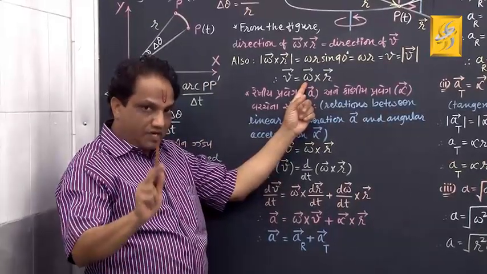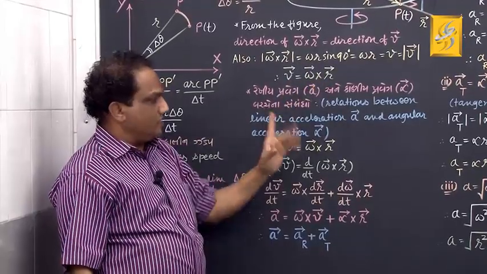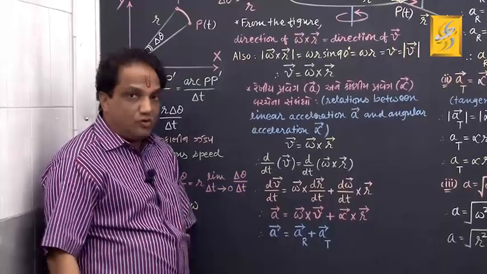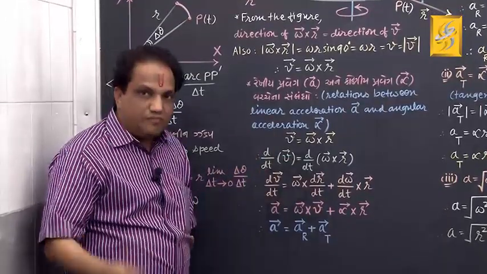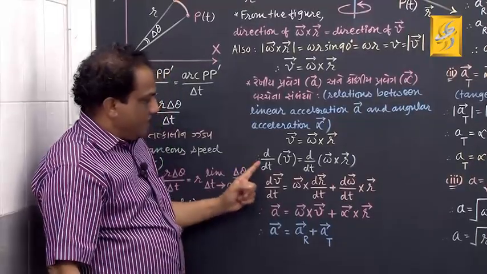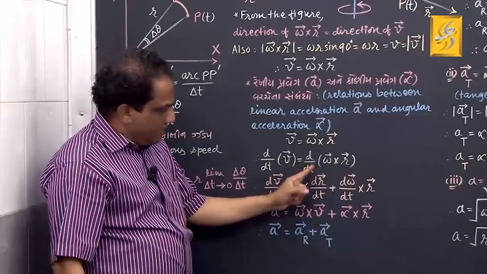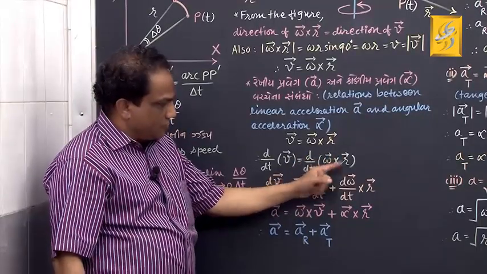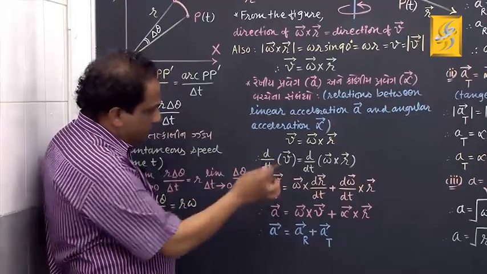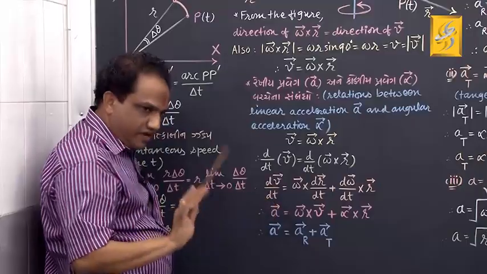Okay, remember it anyhow. Vector v equals vector omega cross vector r. Now just take the derivative with respect to time on both sides. d by dt of vector v equals d by dt of vector omega cross vector r. What is the left hand side? Tell me. Vector dv by dt. Fine.